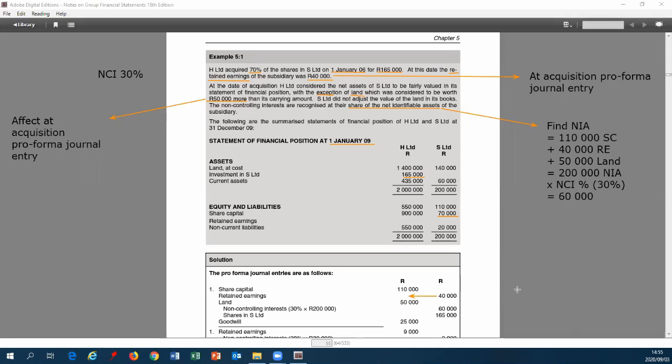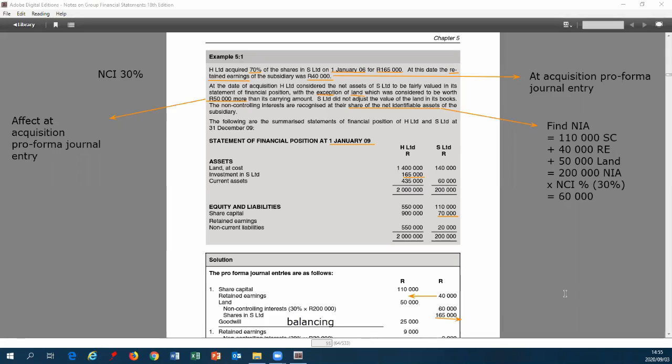And then our land, we had read that we had the 50,000 revaluation, so that will count as part of our net identifiable assets. We calculated our non-controlling interest at 60,000. Okay, that 165 was given to us. And then this goodwill is there as our balancing figure.